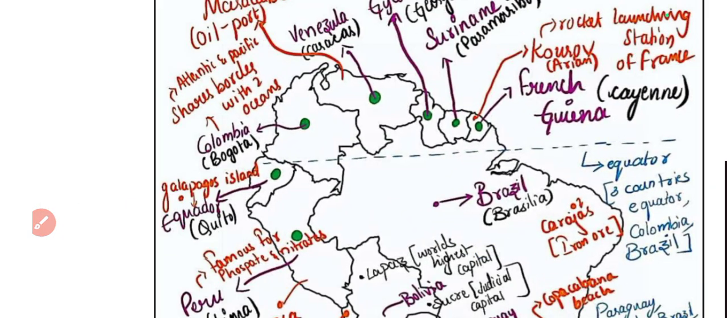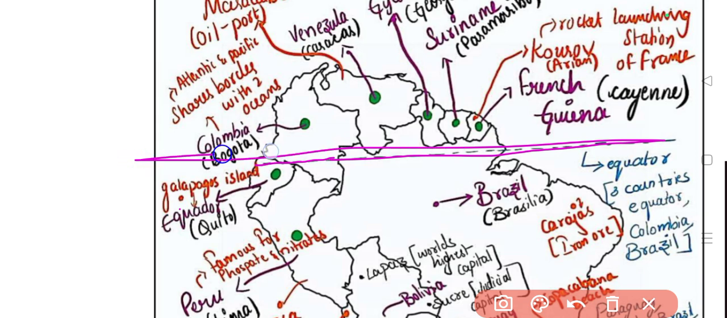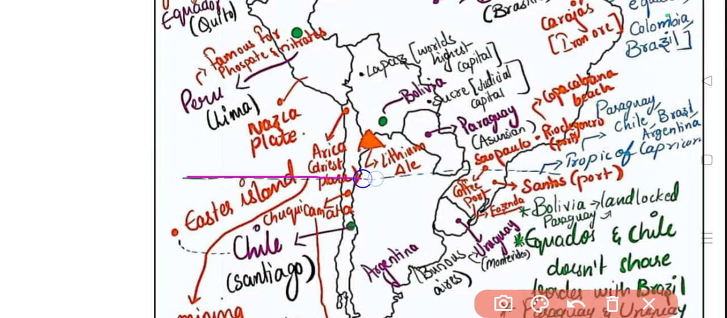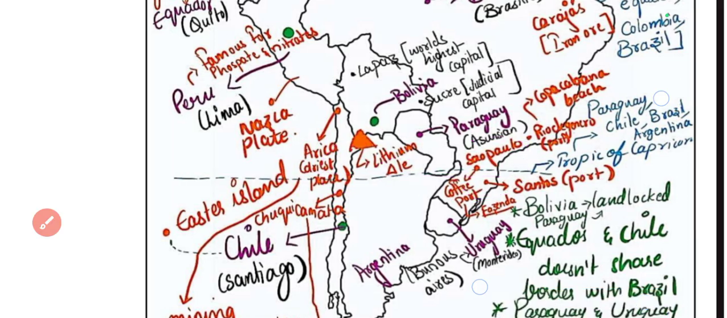And we have even seen the equator. The equator is also passing through three countries in South America: Ecuador, Colombia, and Brazil. So this is the equator basically. And this is the Tropic of Capricorn. This particular marking is important for learning grasslands. It is passing through Chile and Argentina, just touching Paraguay, and then passing through Brazil.